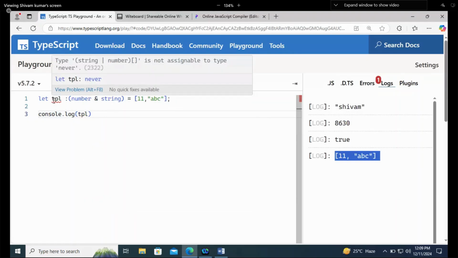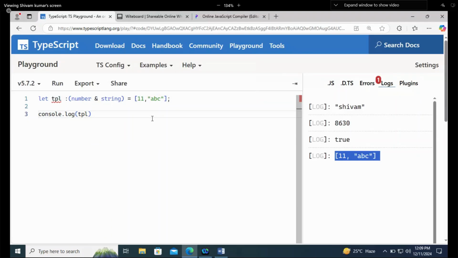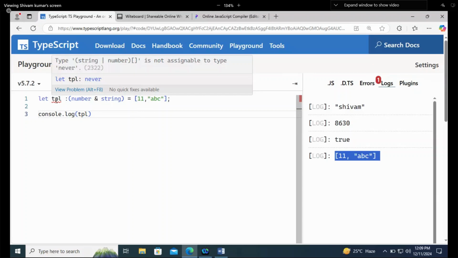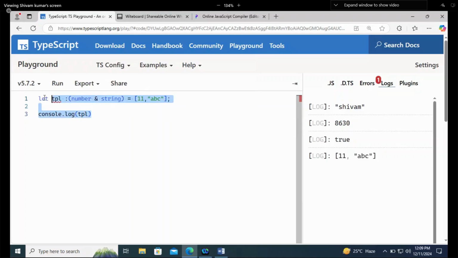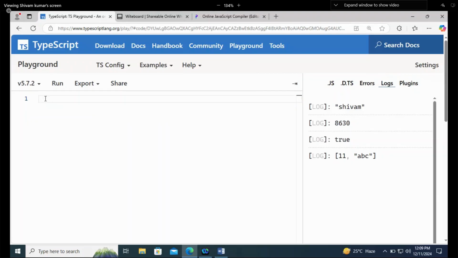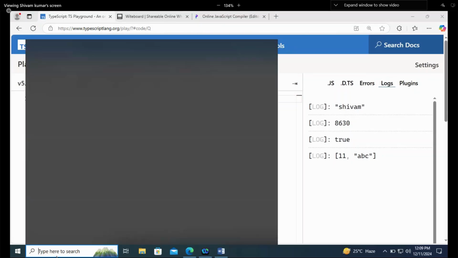It is saying that you are trying to assign a string then a number, which is not assignable to type never. But I am assigning a number and a string. And it is saying that you are trying to assign a string or number. Now, I discussed tuples here because tuples are not there in TypeScript. Objects are there, tuples are not. Because we will use that concept, the question is why tuples are immutable.